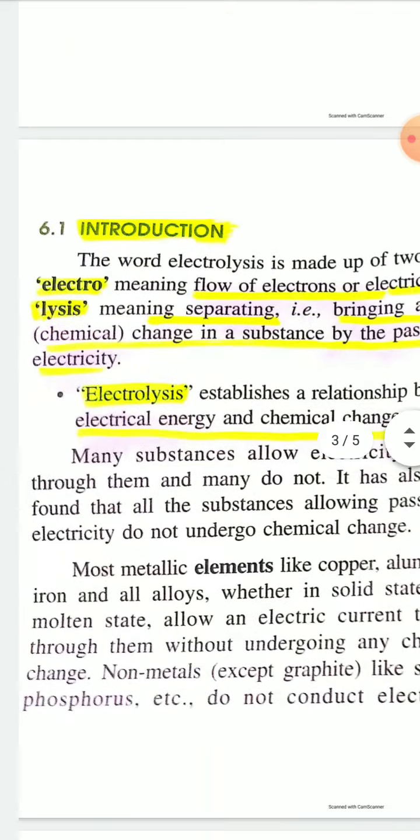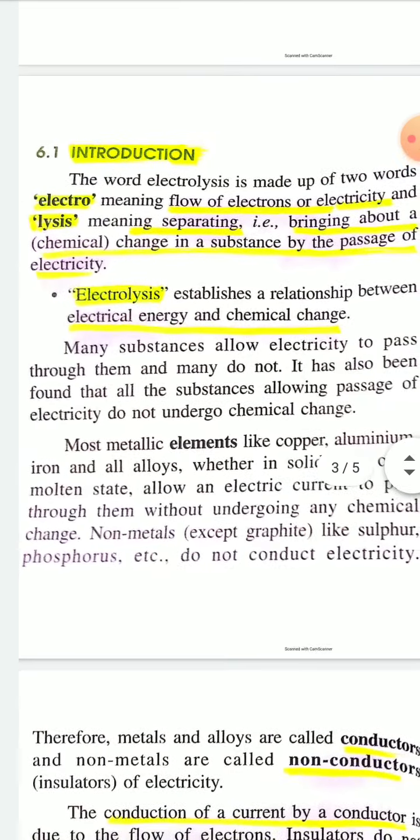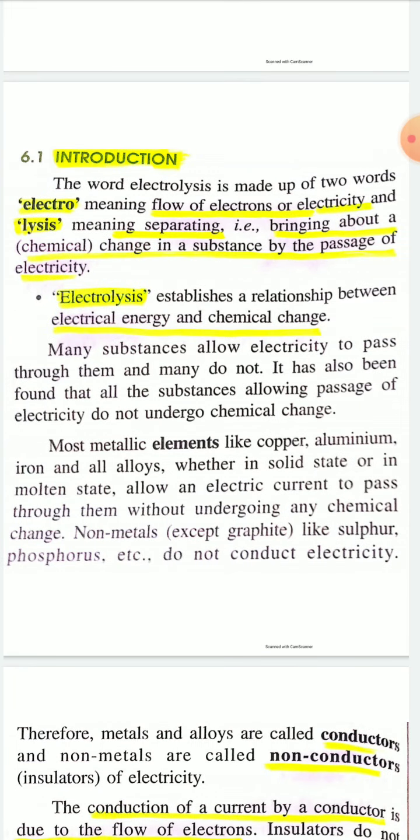The topic is electrolysis. So what is electrolysis? The word electrolysis is made up of two words. Electro means current or electricity, and lysis means separating or breaking.